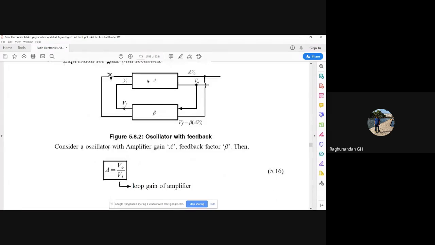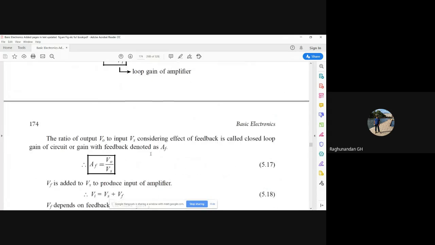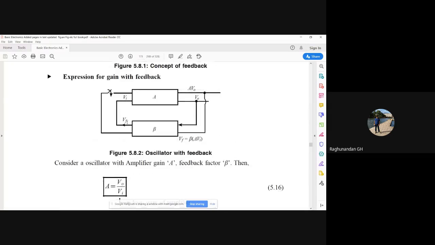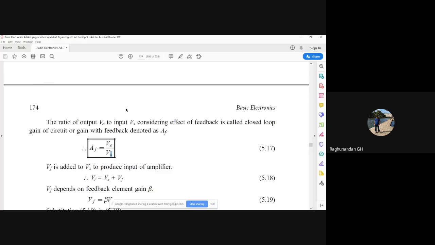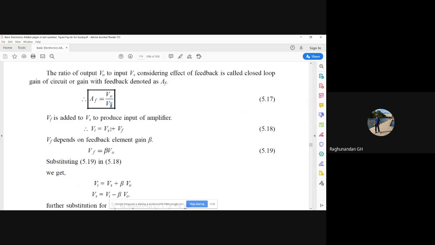After putting the feedback, what is the gain? This is our output. Our input will be Vf, because once feedback is given, Vf will be acting like input. So that Vf is taken as Vs. When Vs is given here, the total input signal will be the source voltage plus Vf.